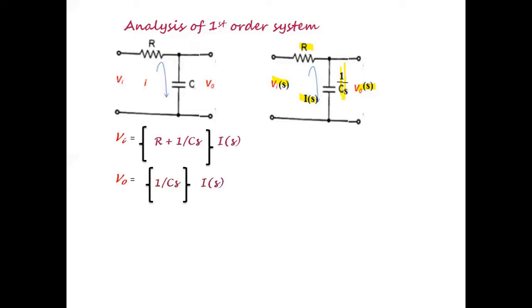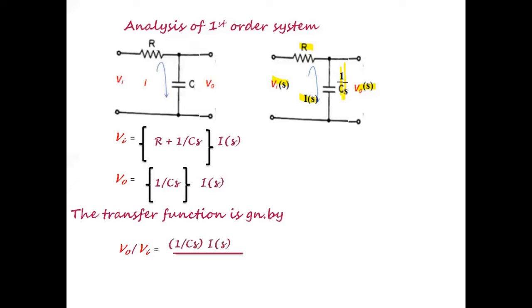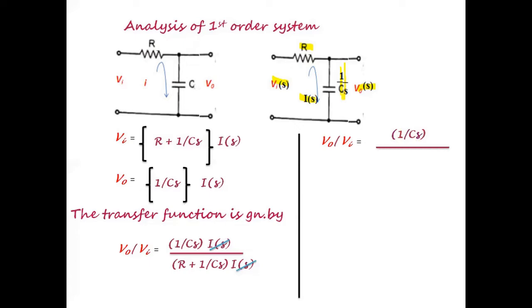So the transfer function V0 of s by Vi of s is given by 1 by Cs of I of s divided by R plus 1 by Cs of I of s, and I of s and I of s will get cancelled out. So we get V0 by Vi as 1 by Cs the whole divided by RCs plus 1 by Cs.